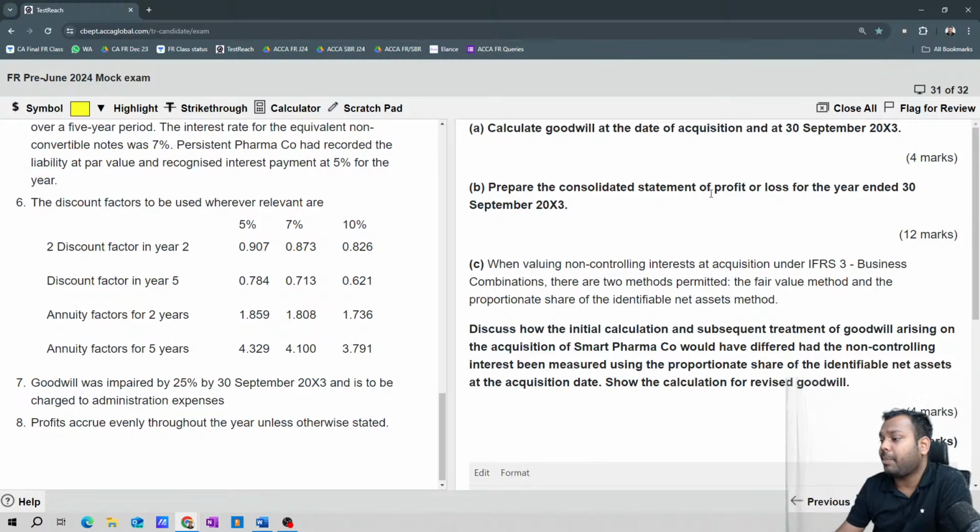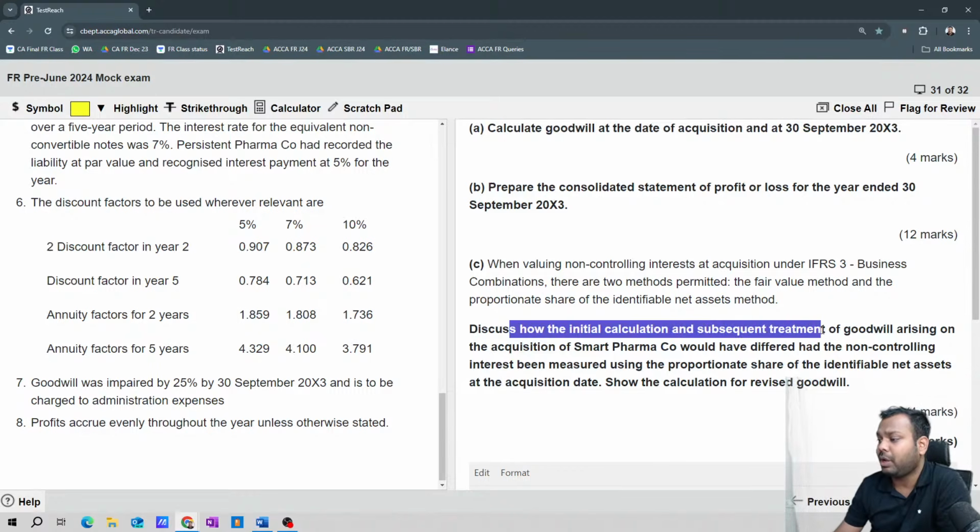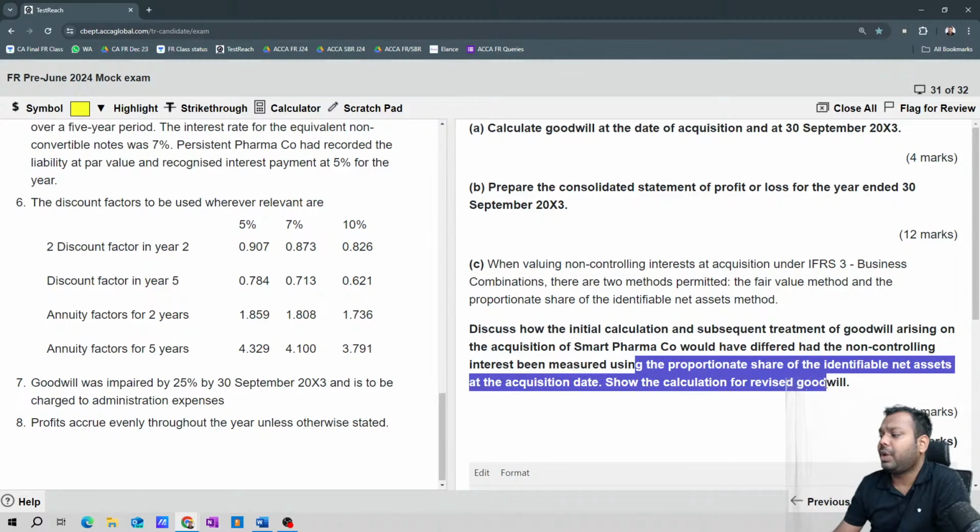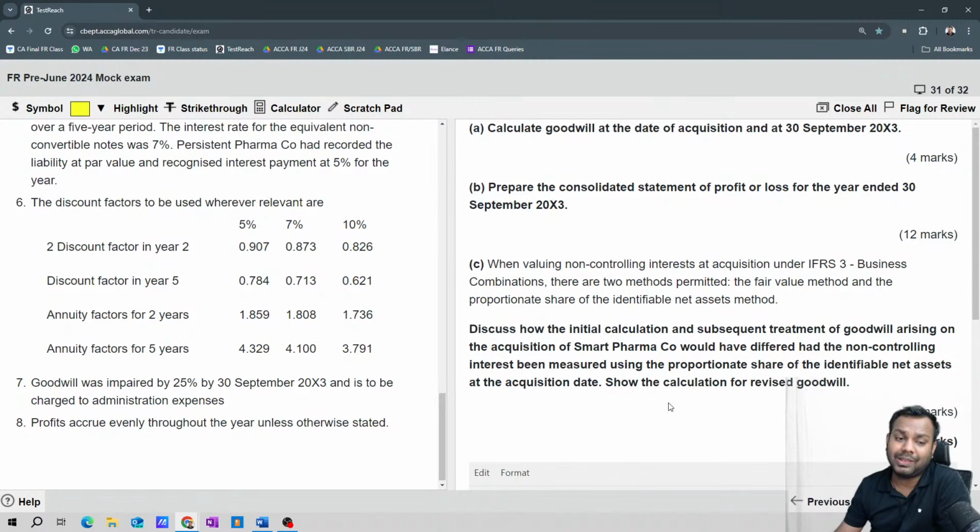Now, what is the requirement? The first requirement is to calculate the goodwill on the date of acquisition. The second requirement is to prepare the consolidated P&L. The third requirement is to analyze the non-controlling interest using the 2 methods, that is the fair value method and the proportionate share method. Then you have to discuss the initial calculation and subsequent treatment of goodwill using the proportionate share method and fair value method of NCI.